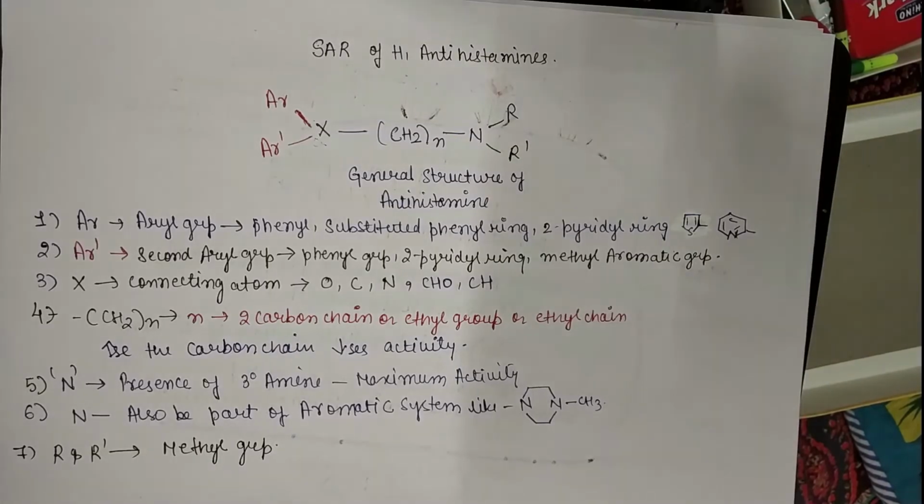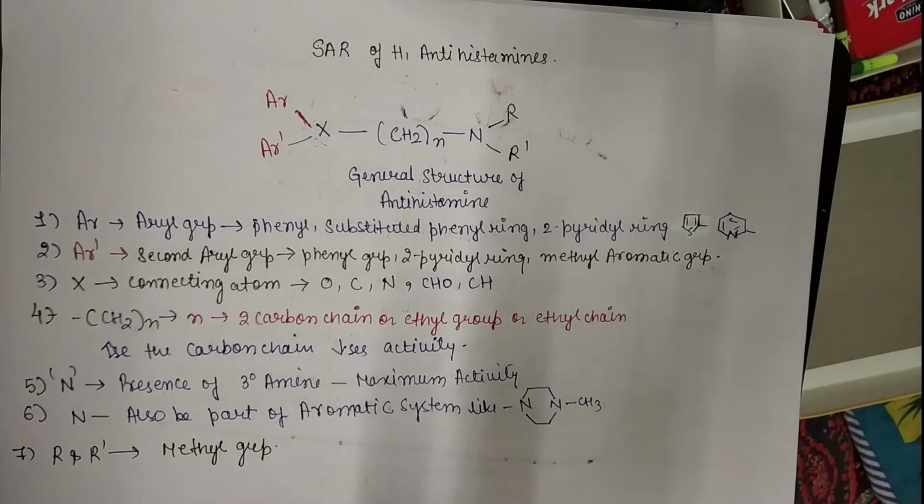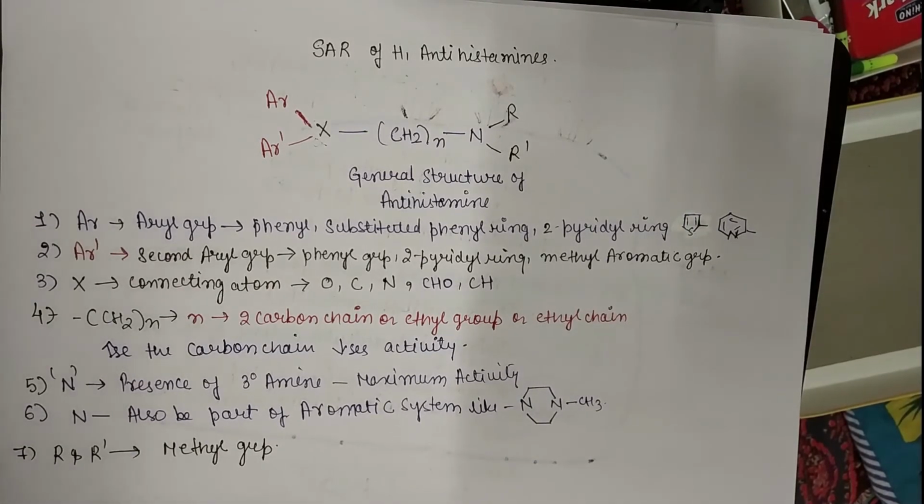Now let's see the SAR of H1 antihistaminic drugs. What do we mean by SAR? SAR is structure activity relationship. In the chemical classification you have seen many structures, and in those structures some common functional groups keep repeating.